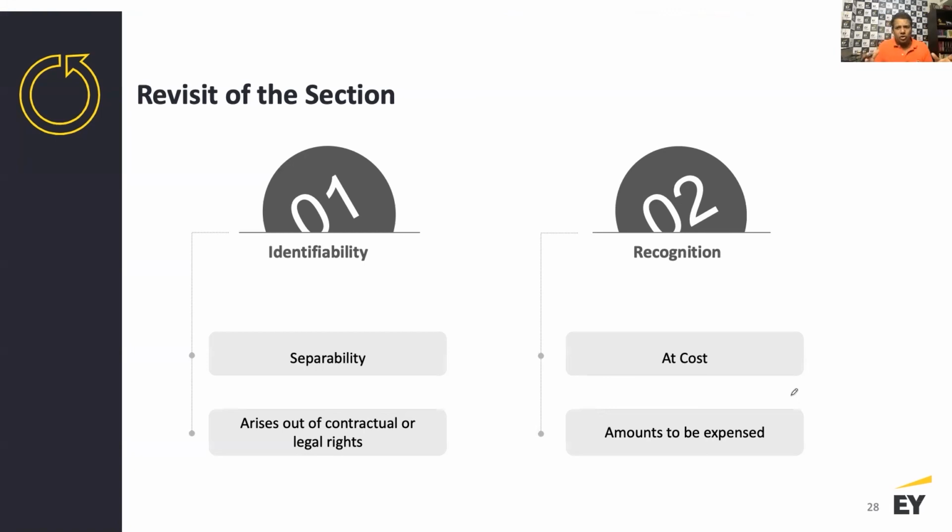As I talked about, advertisement costs are never allowed to be capitalized in any scenario, and goodwill is only allowed to be capitalized if it is acquired goodwill. Internally generated goodwill is not allowed, and so on. That's broadly about intangible assets in terms of recognition and when they meet the criteria for capitalization.